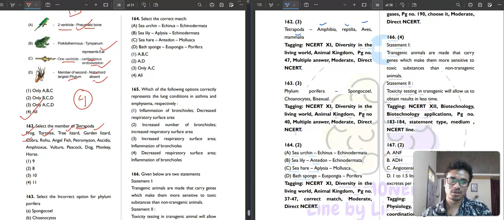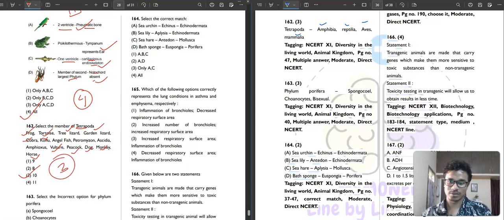Rohu is not. Angelfish, Petromyzon, Ascidia, Amphioxus, not. Vulture, peacock, dog, monkey, horse. How much is this? I think 1, 2, 3, 4, 5, 6, 7, 8, 9, 10. Third option is the correct answer.